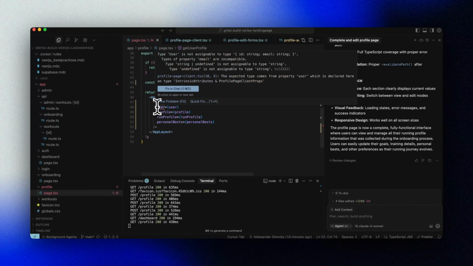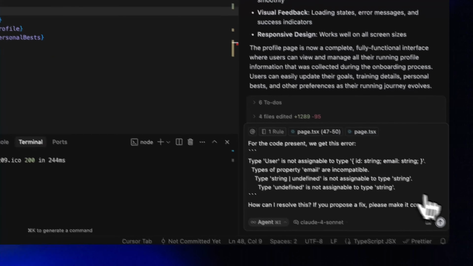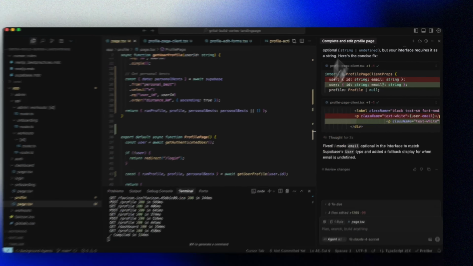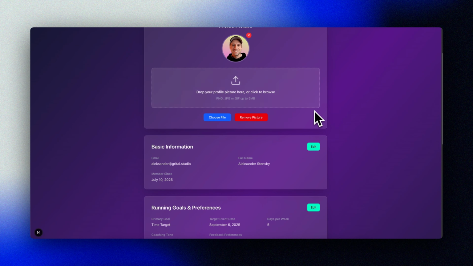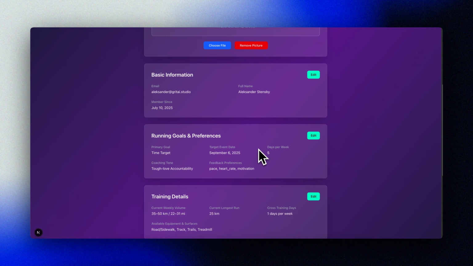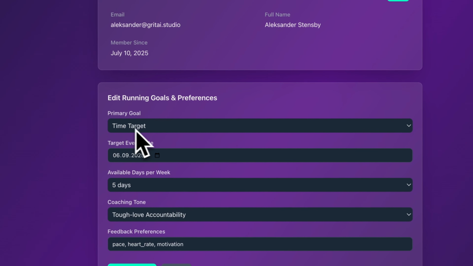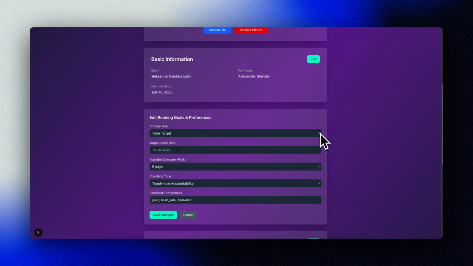Seems like we have a little type error here. Let's just fix that while we're at it. Okay, so one last thing I want to fix before we wrap up for today is the goal section. This feels a bit off right now.